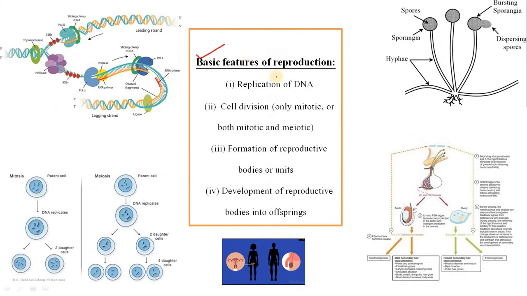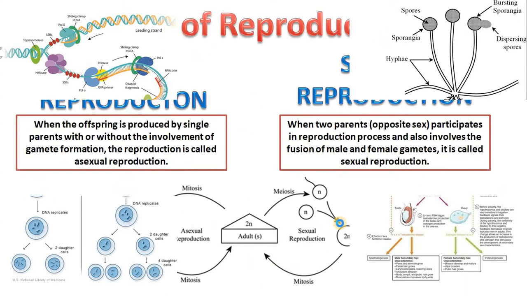Here are the basic features of reproduction. As you can see, there is the replication of DNA, and cell division, which is divided into two processes, one is mitosis and one is meiosis. You have studied this. Then there is the formation of reproductive bodies or units, such as in fungus, that is spores or sporangia, hyphae, etc. And then the development of reproductive bodies into offspring. We will be discussing this further.